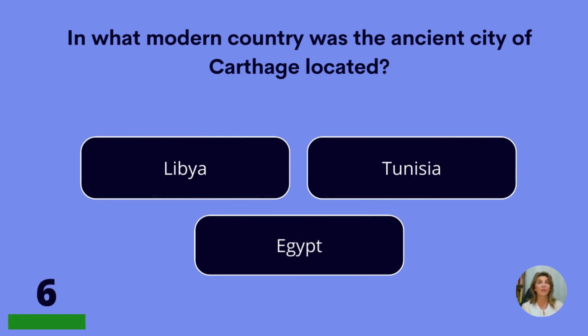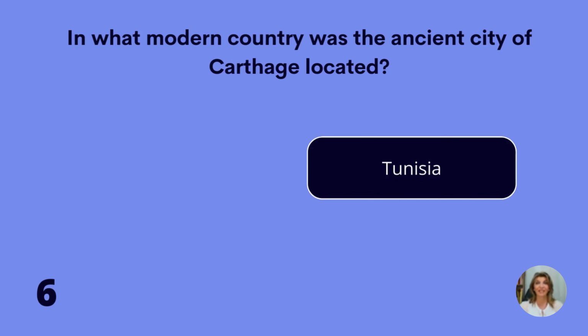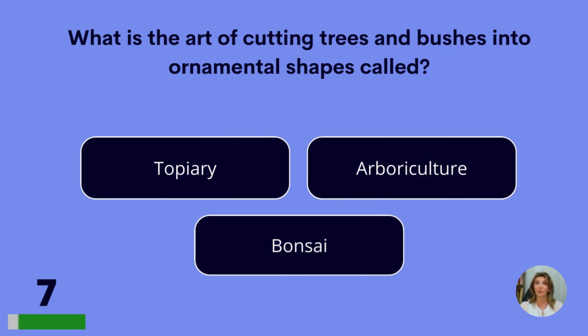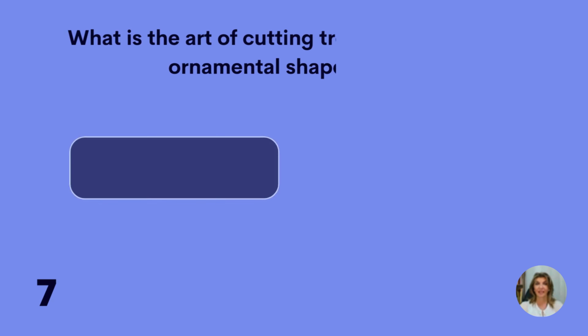In what modern country was the ancient city of Carthage located? Libya, Tunisia, or Egypt? Tunisia. What is the art of cutting trees and bushes into ornamental shapes called? Topiary, arboriculture, or bonsai? Topiary.